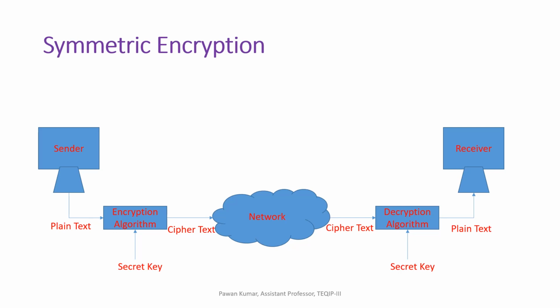The process is that plain text and secret key are passed to the encryption algorithm, and the encryption algorithm produces ciphertext, and that ciphertext is passed through the network to the receiver, and the receiver passes it to the decryption algorithm, and the secret key is also passed to the decryption algorithm, and the decryption algorithm produces plain text, that is the original message.